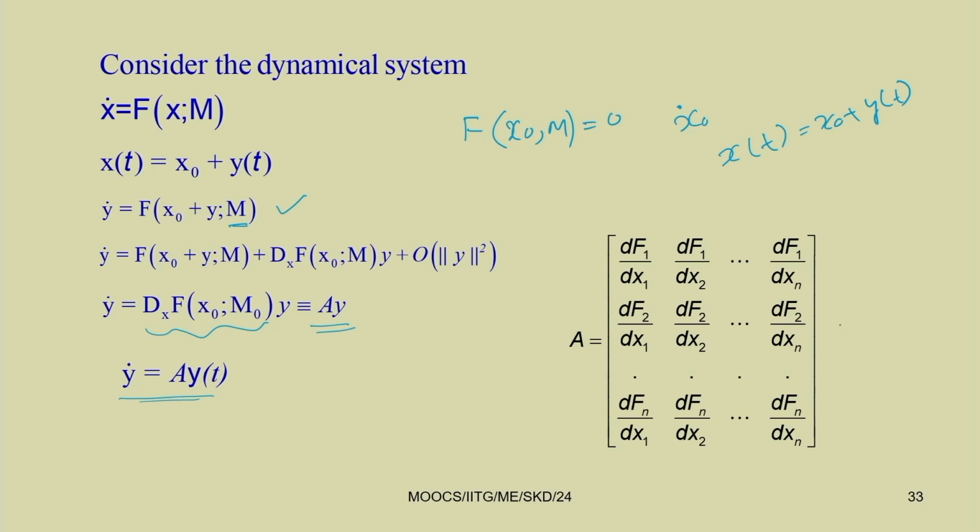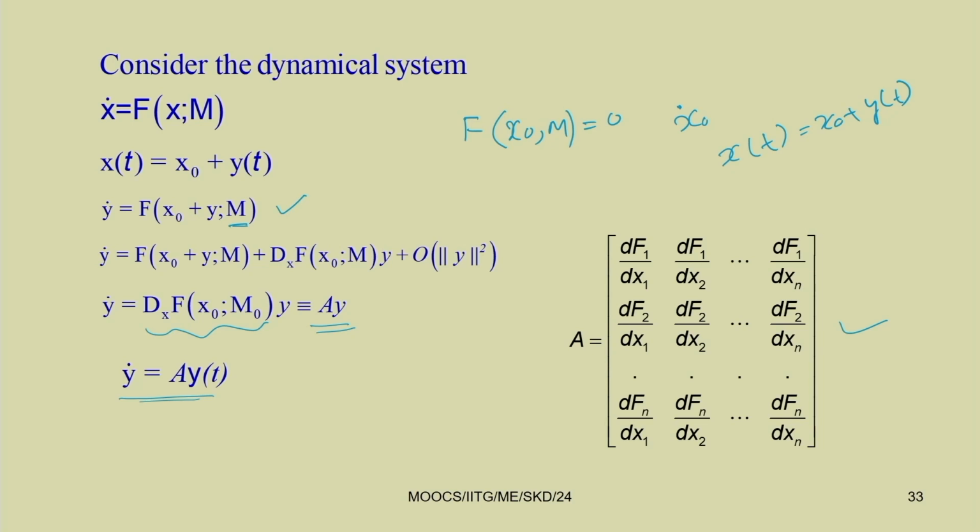So, this is the A matrix. The A matrix is nothing but del f1 by del x1, del f1 by del x2 and del f1 by del xn. So, this is for the first function. Your f may contain n number of functions. If it is an n-dimensional equation, for example in this Rossler equation, you have 3 equations. In that case, your n will be equal to 3, and your A matrix will be a 3 by 3 matrix.